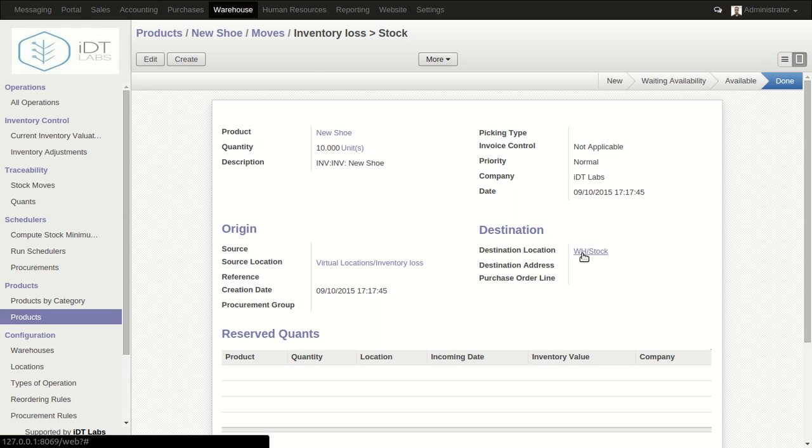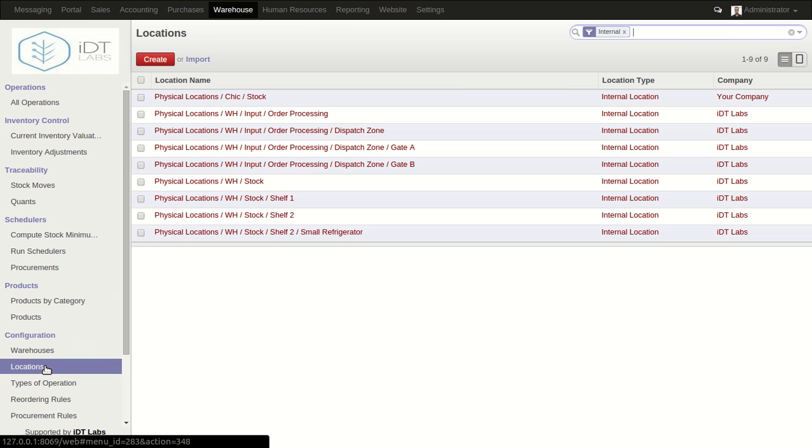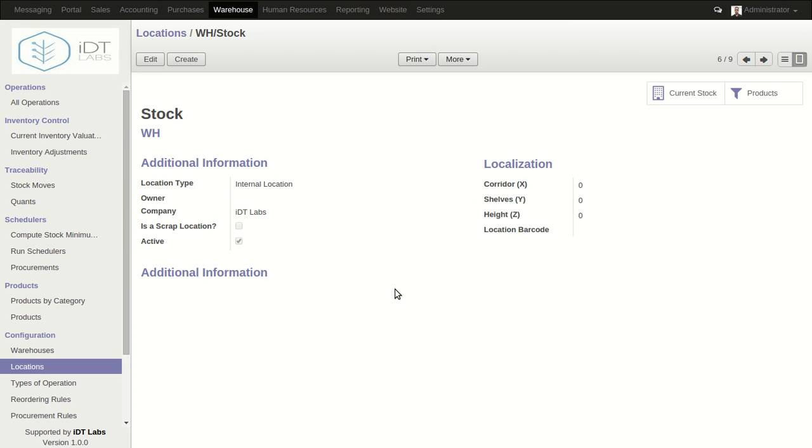Okay, and then also the next thing we might want to check: we have updated the quantity, and we have talked about the moves, and let's just look at the locations again. So let's come to location, and as you can see, we have different locations. Okay, so this is the one we're actually going to look at. This particular location is called stock, and WH for warehouse. And as you can see, this is the location type. It is an internal location.